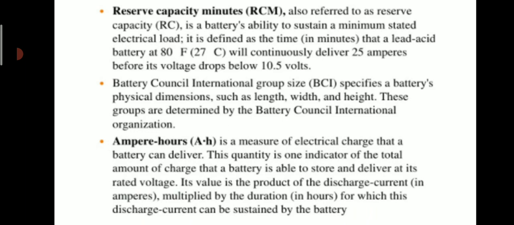Next is the Battery Council International group size, which specifies a battery's physical dimensions such as length, width and height. These groups are determined by the Battery Council International organization. Next is ampere hour, Ah, a measure of the electrical charge that a battery can deliver. This quantity is one indicator of the total amount of charge that a battery is able to store and deliver at its rated voltage. Its value is the product of the discharge current multiplied by the duration for which this discharge current can be sustained by the battery.